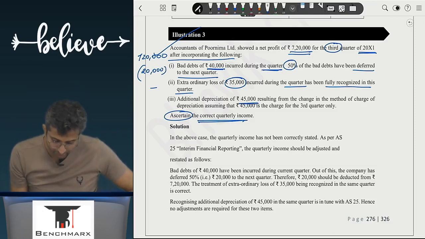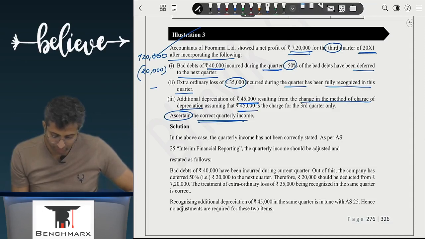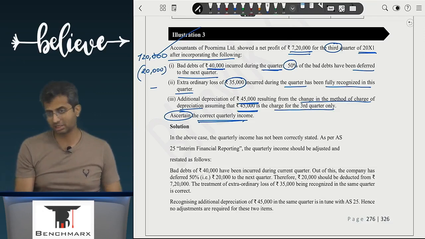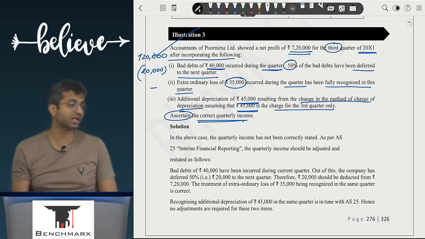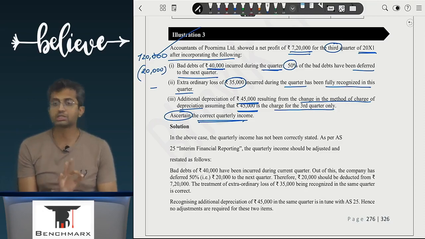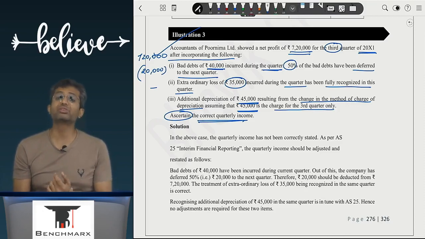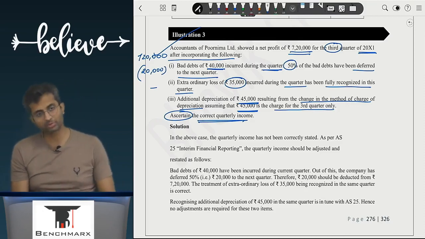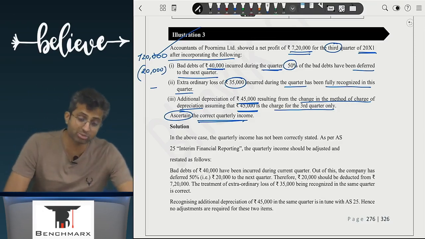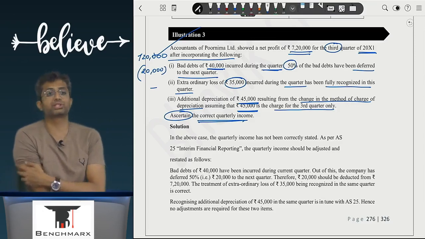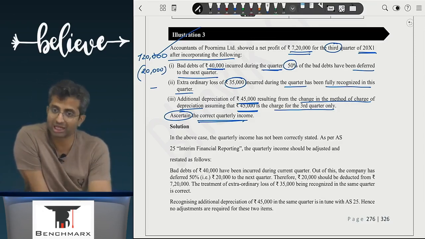Additional depreciation of 45,000 resulting from a change in the method of charge of depreciation, assuming that 45,000 is a charge for third quarter only. Okay, when you study AS 10, accounting standard 10 says a change in the method of depreciation is a change in accounting estimate. It is not a change in policy. AS 10 says that. In fact, if there is a change in method of inventory, that is accounting policy. But a change from cost model to revaluation model is a change in accounting policy. But change from SLM to WDV is a change in accounting estimate.